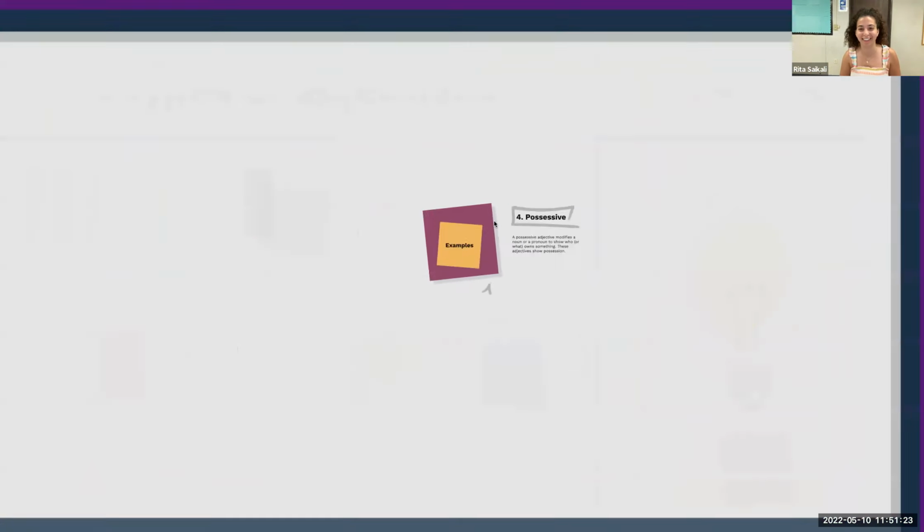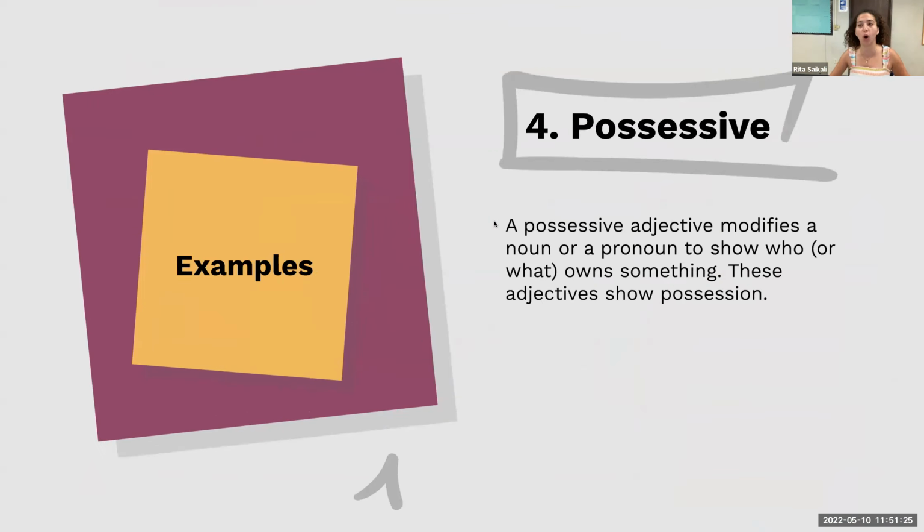All right. So number 4, drum roll. All right, number 4, possessive adjectives. A possessive adjective modifies a noun or a pronoun to show who or what owns something. These are adjectives that show possessions.